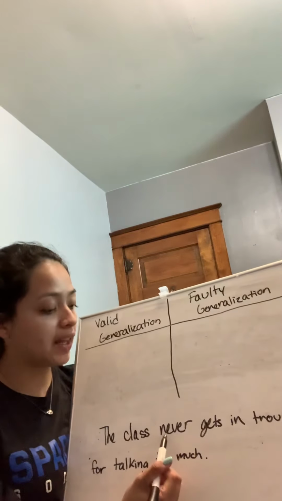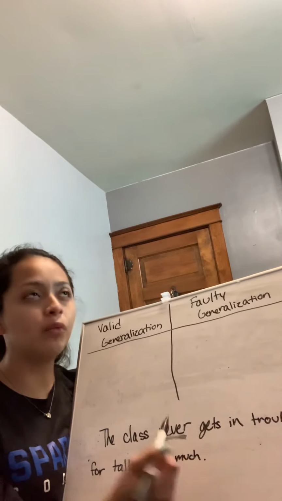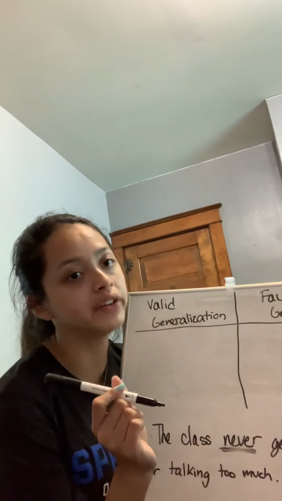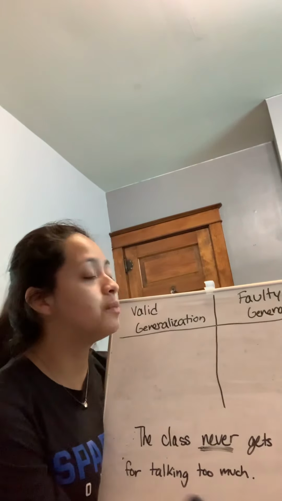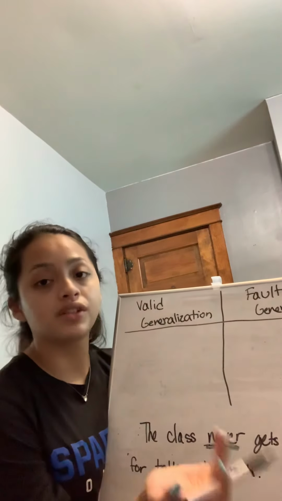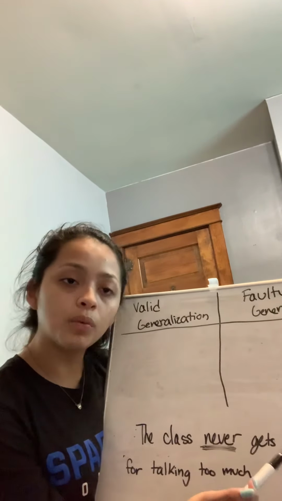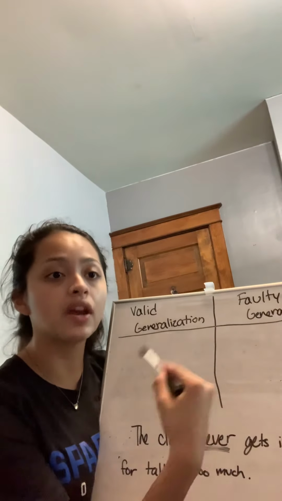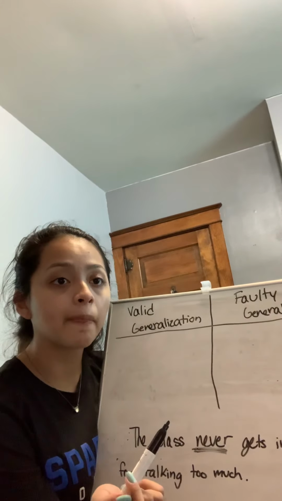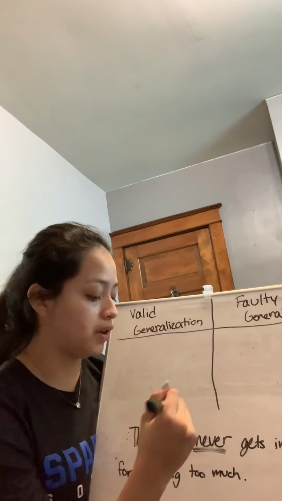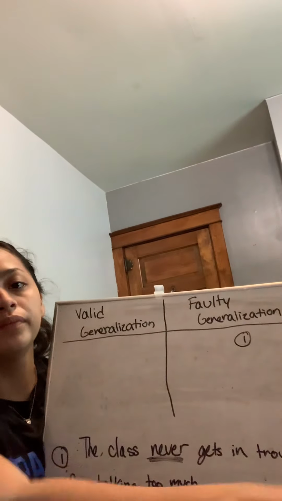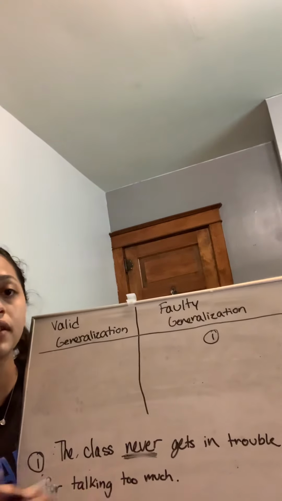Samantha, good job. The class never. Now, is never a clue word for faulty generalization or valid generalization? Great job. It would be a faulty generalization. So as you can see, if we look at the clue words before categorizing, it makes it easier for us to categorize them in the right spot. So now we would put this sentence, so say this is number 1, we would put number 1 under faulty generalization, because this is a faulty generalization.